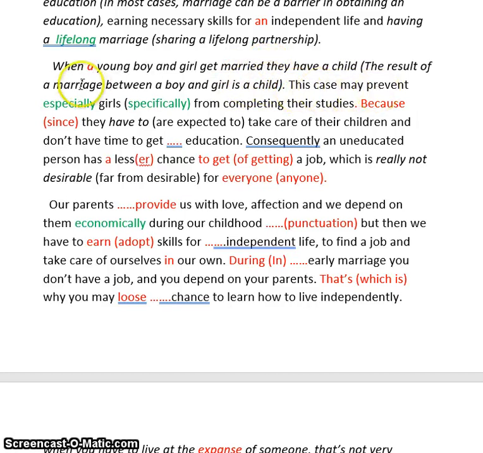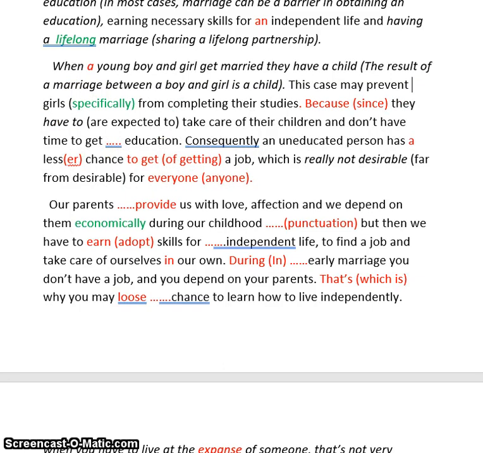This case may prevent especially girls from completing their studies. Especially has to come at the beginning or at the end of your sentence, not in the middle. So we use the word specifically, and it has to come after the subject or the noun that you're talking about. This case may prevent girls specifically from completing their studies. Okay, so we're going to get rid of those brackets. So especially comes at the beginning or the end of a sentence.